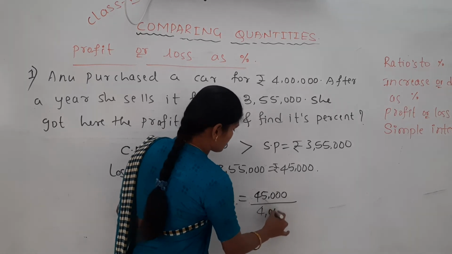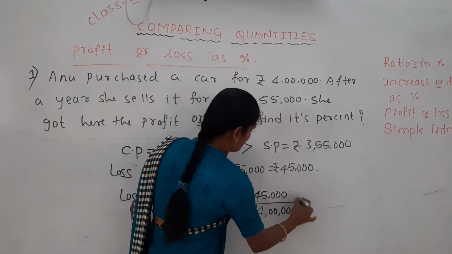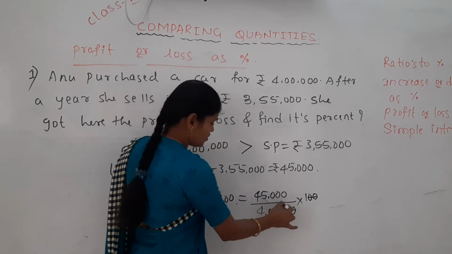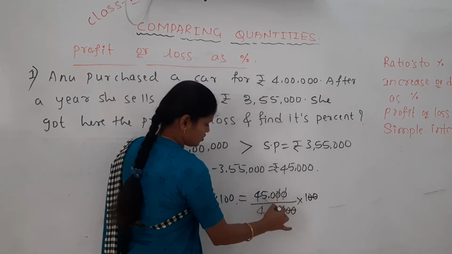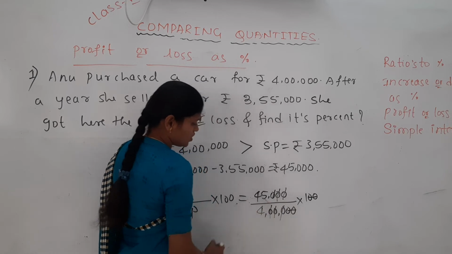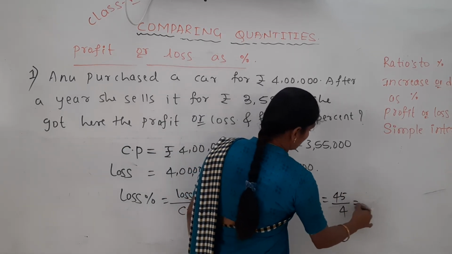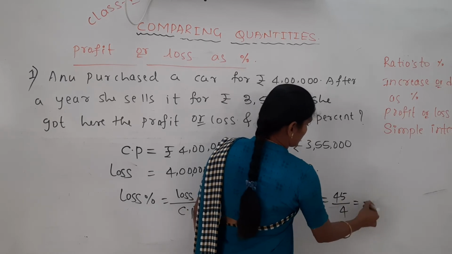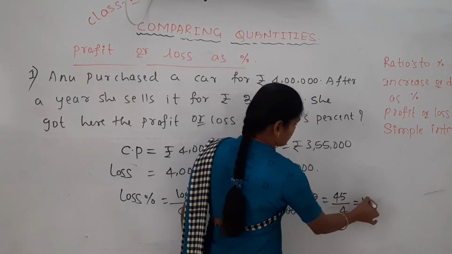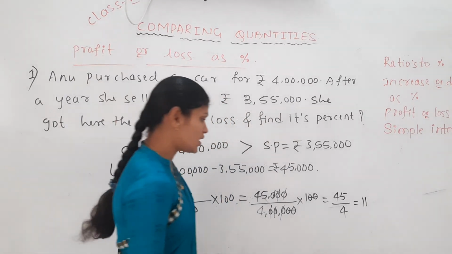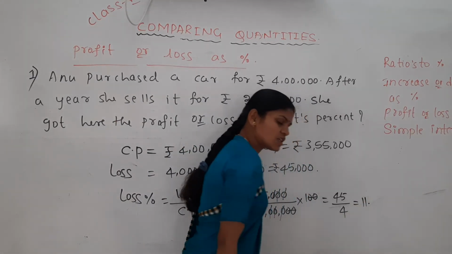How much? 4 lakh into 100. The zeros can cancel here, leaving 1 0 0 0 0 0 0. Next it becomes 45 by 4. Yes, 4 1s are 4. Again 4 1s are 4. Remaining 1. If you give the decimal point, it becomes a 10.